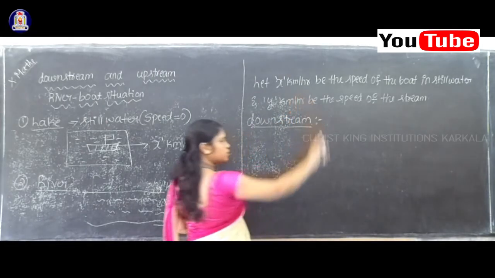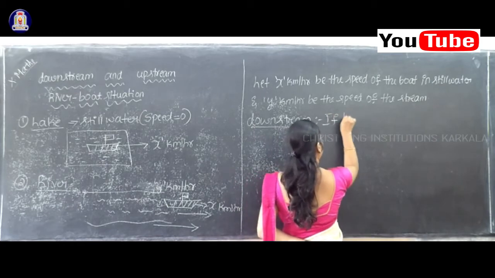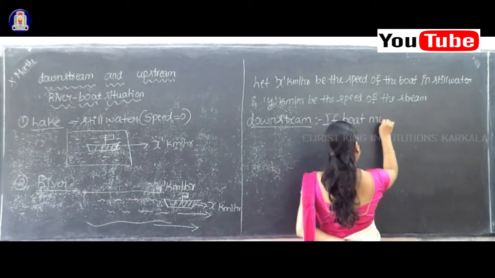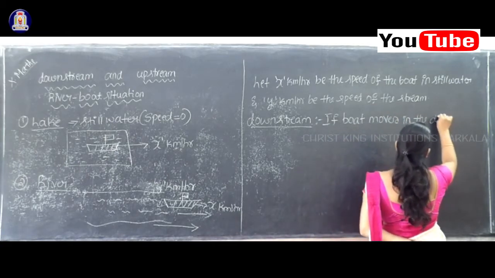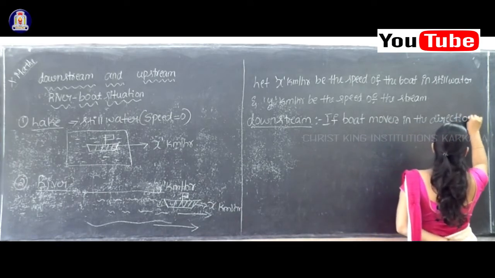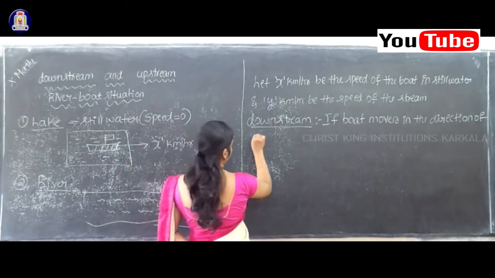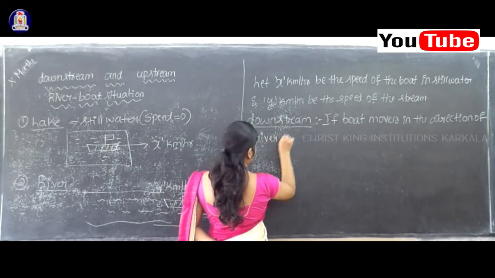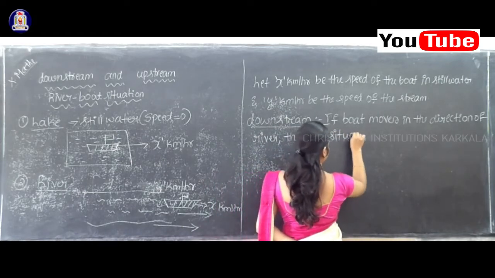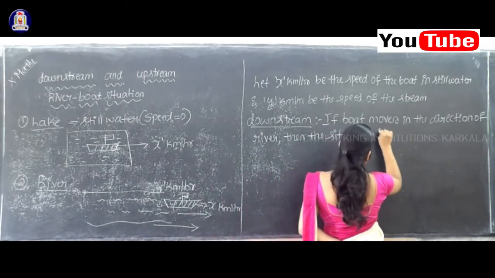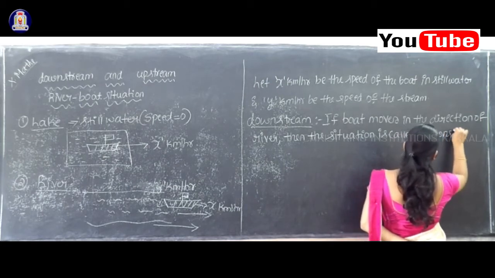Downstream means if the boat moves in the direction of a river, then the situation is called downstream.